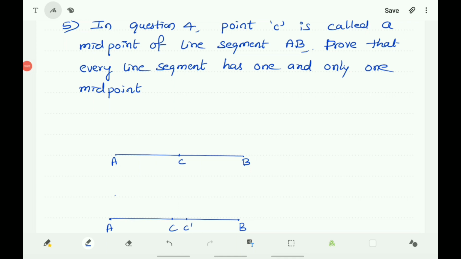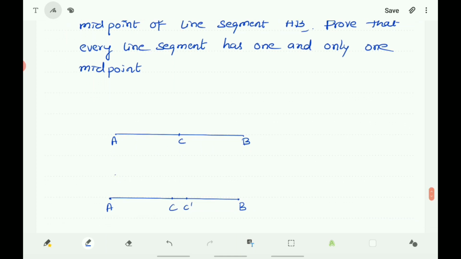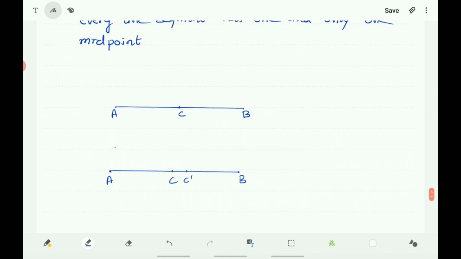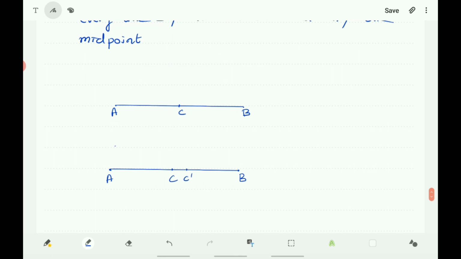Fifth question. In question 4, point C is called a midpoint of line segment AB. Prove that every line segment has one and only one midpoint. Here you consider a line AB and it is given that C is a midpoint of AB. Let us have two midpoints C and C dash. You know that a midpoint divides the line segment into two equal parts.